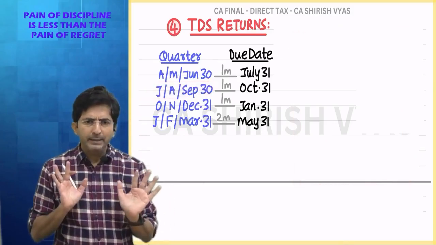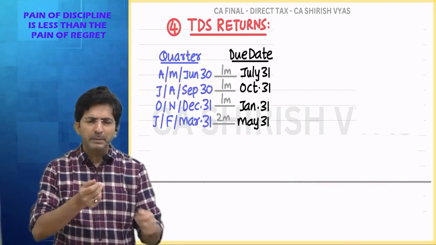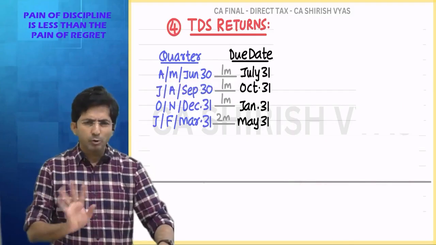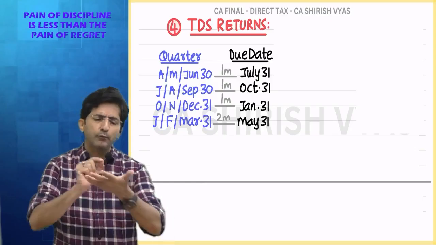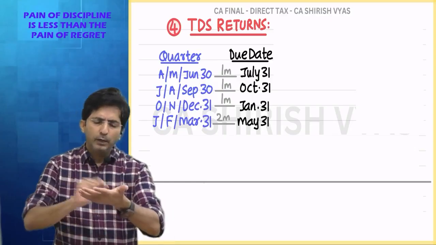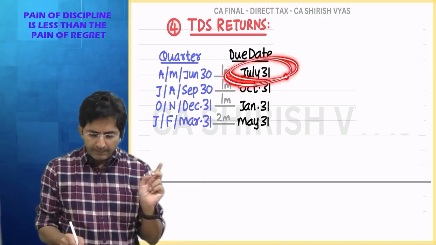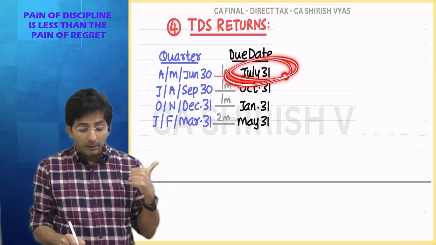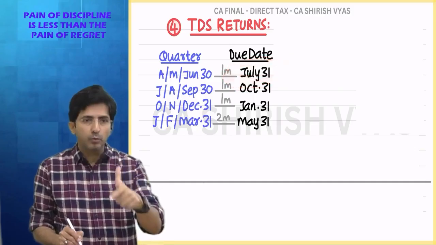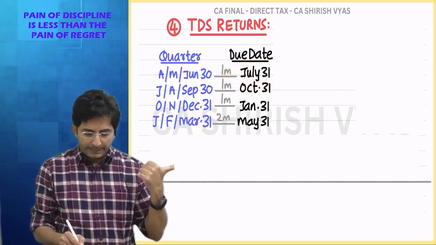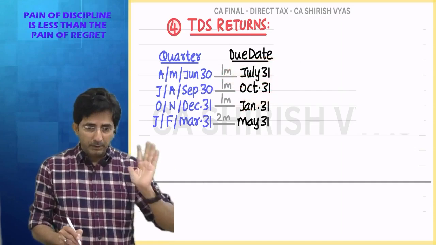So in short, filing TDS return means you don't have to make some payment. It's not a money transaction. It's a transaction of filling the form. And that filling of form you can do online. And that you have to do latest by 31st July for the first quarter. And for the second quarter, 31st October.